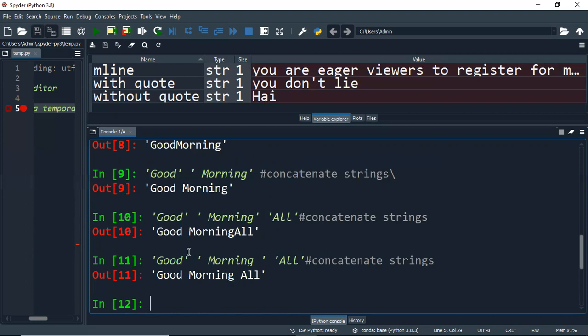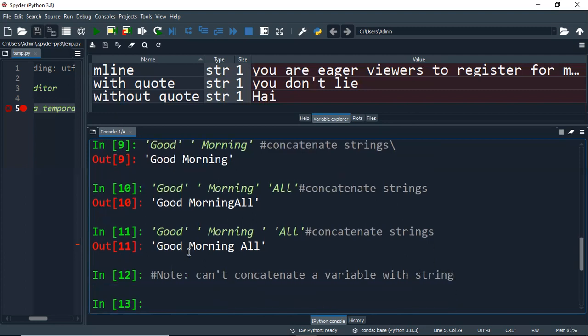Then I would like to give you some point to be noted here. If you want, you can make a note of it, guys. Please note: you can't concatenate a variable with a string. This is not possible. For example, assume I have a variable called s, and I assign a word called vital.